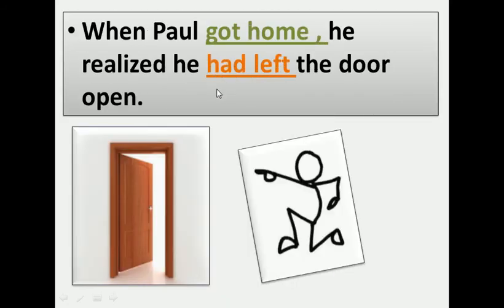Another example: when Paul got home, so he hasn't got home yet, but when he got home, he realized that he had left the door open. So, for example, Paul went to the supermarket at 10 o'clock. At 11, he came back. Then he realized that the door was open. So, the first action is that the door was still open.